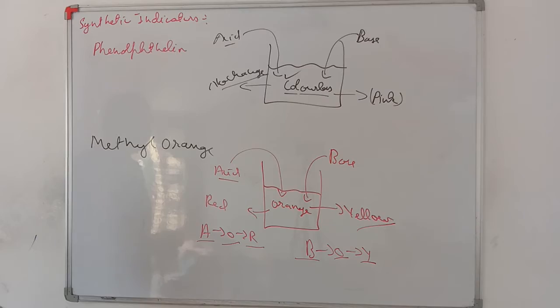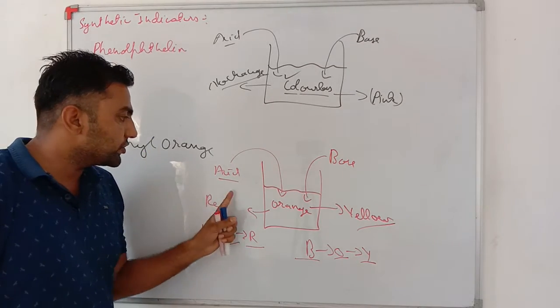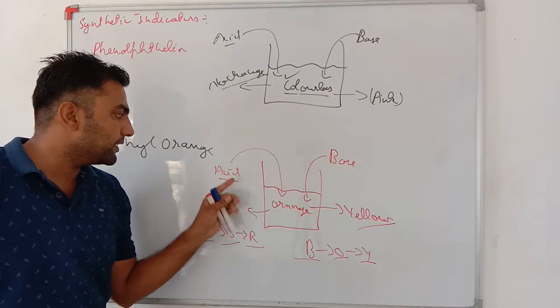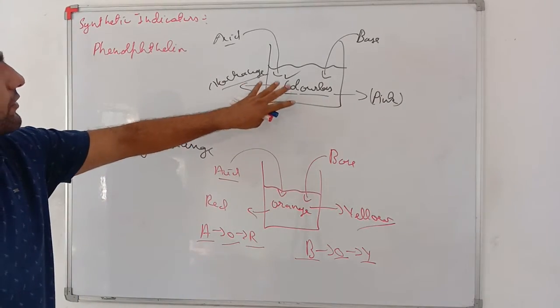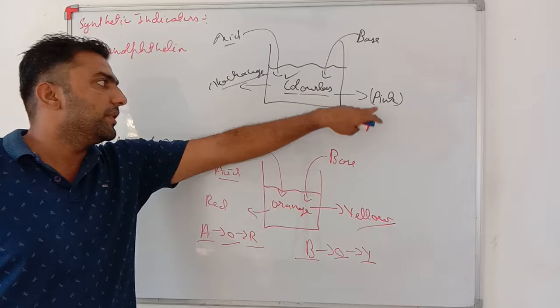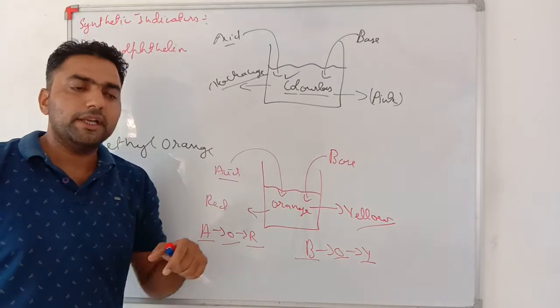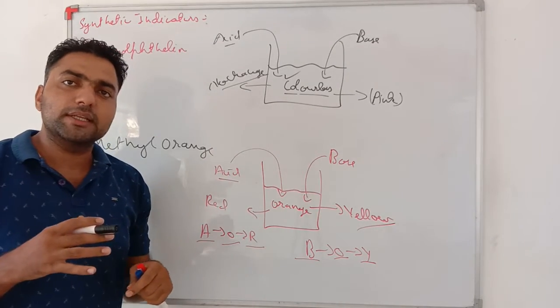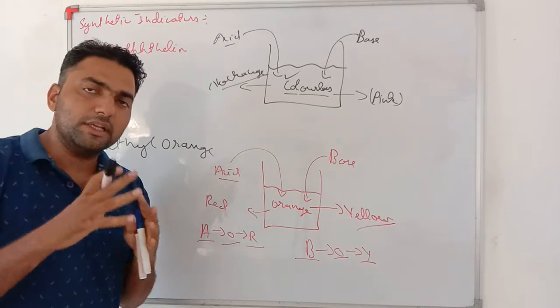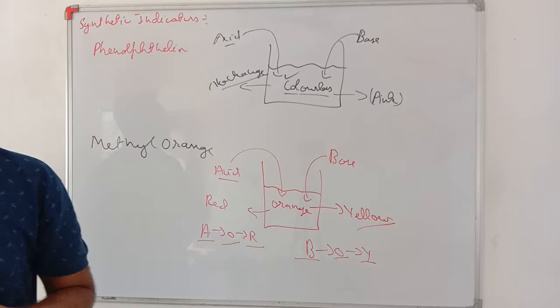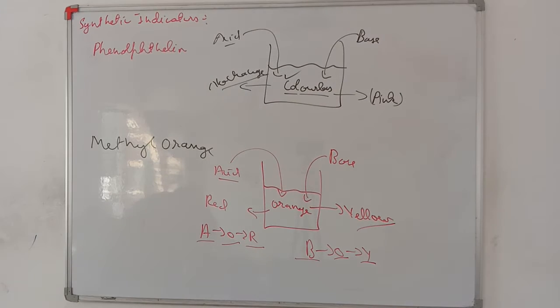So my dear students, as you can see, methyl orange shows different colors for both acid and base, whereas phenolphthalein and turmeric were only showing change for basic nature. See my dear students, with the help of indicators we can find out whether any material is acidic, basic in nature, or neither of them, that is neutral.